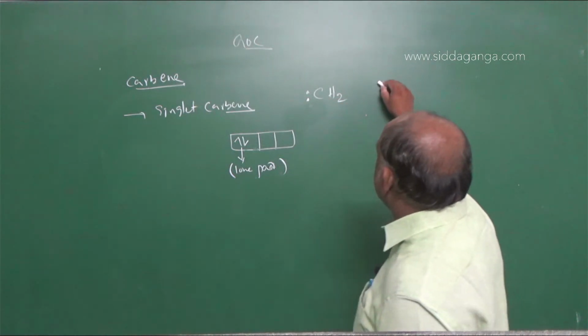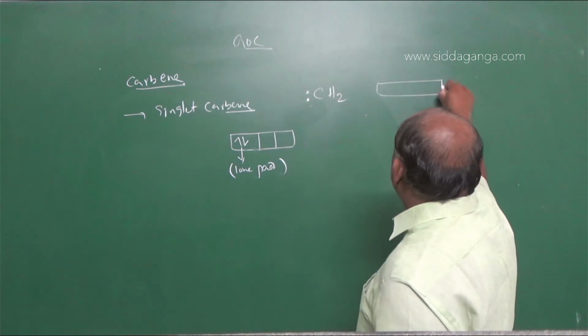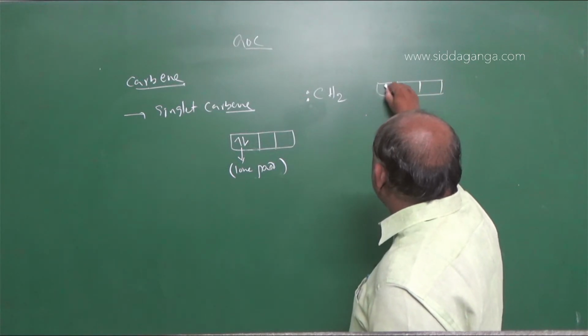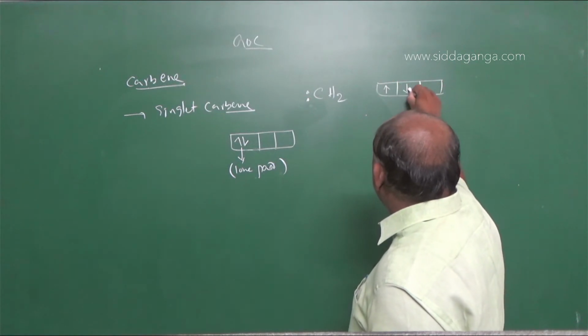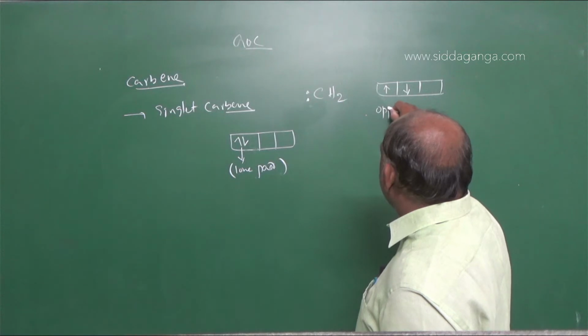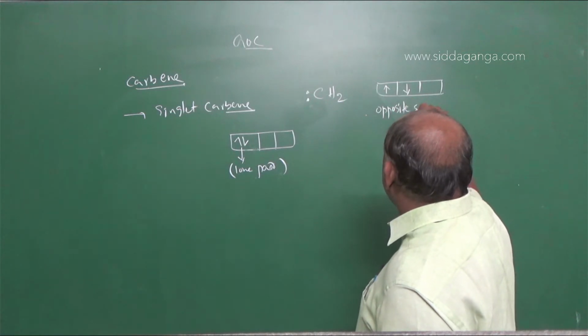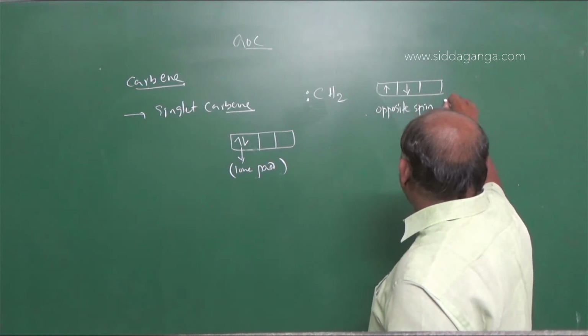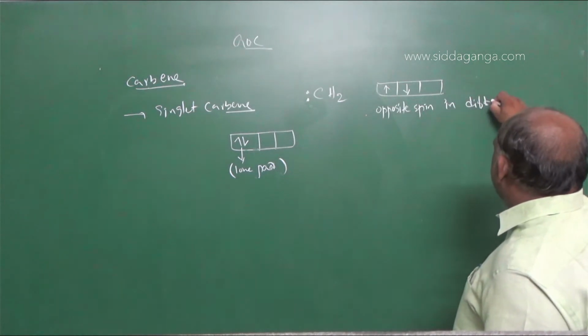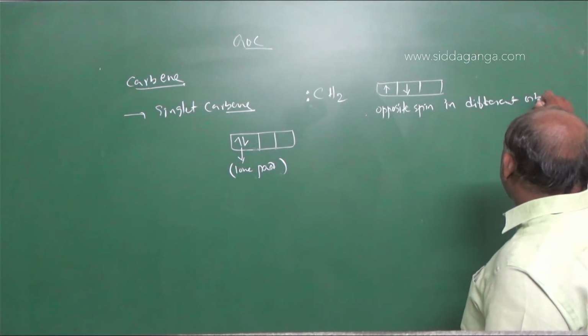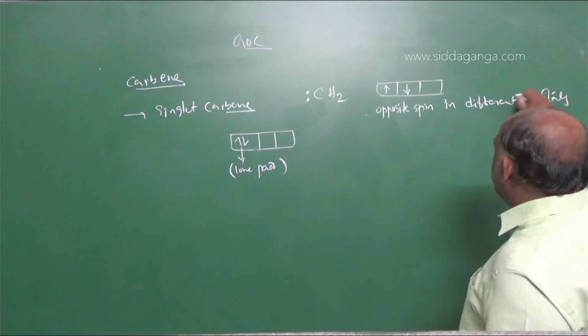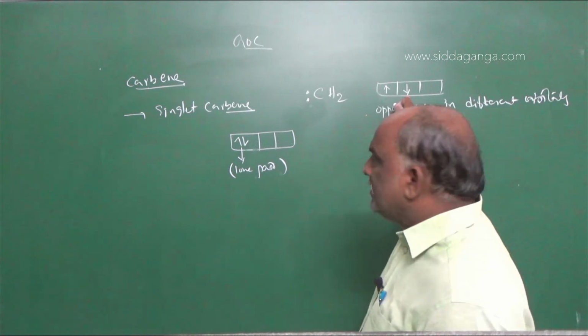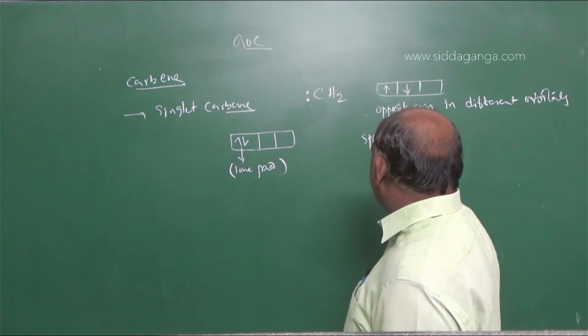Two electrons are present in different orbitals. This is one electron, and this is one more electron. What is the spin? It is opposite spin in different orbitals. One is px, the second one is py. What is the spin number?